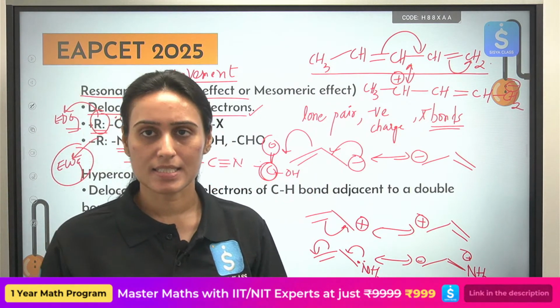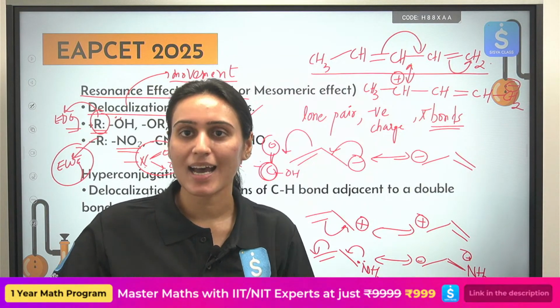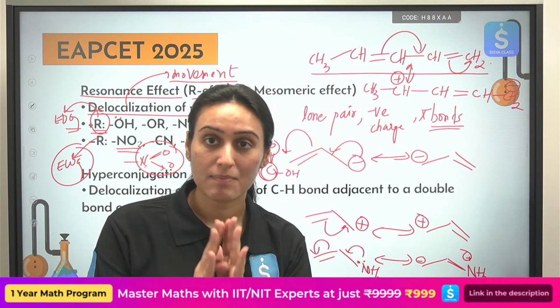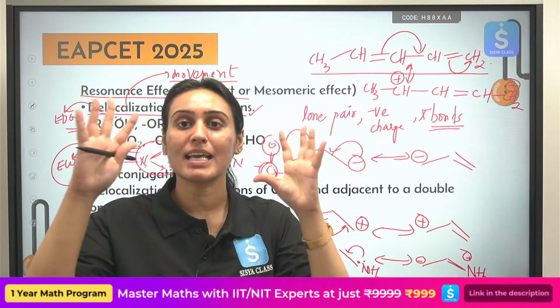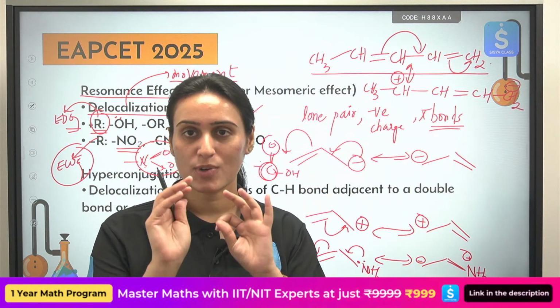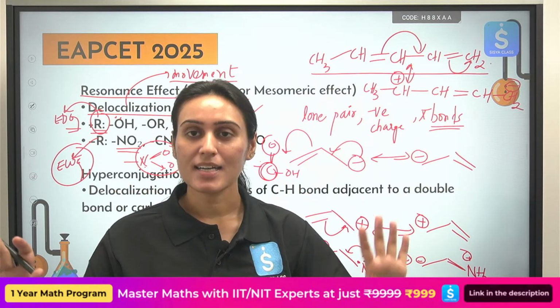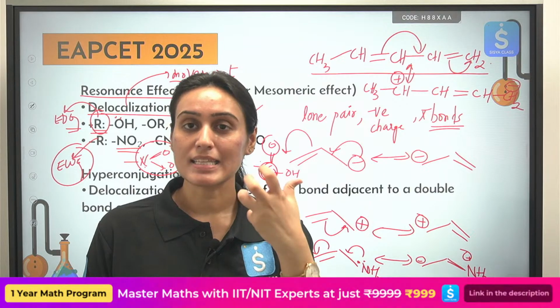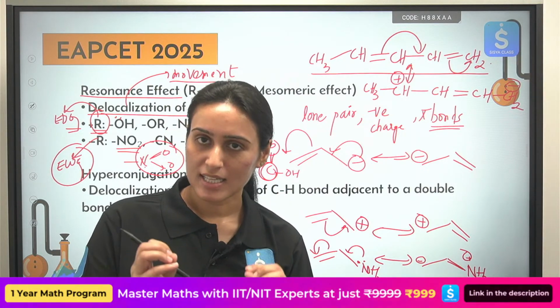Obviously, you cannot decide just from the 4 groups whether it is plus R or minus R. We have a way to remember. We will look for multiple bonds, and I hope we remember how to represent it in the expanded form. Then only you will see the multiple bond, obviously. So you are well aware of that. You are very smart. You have seen these functional groups multiple times. You have seen reactions of them also, so you can easily remember that.